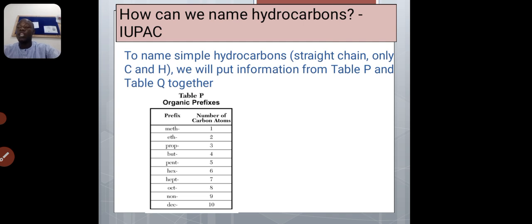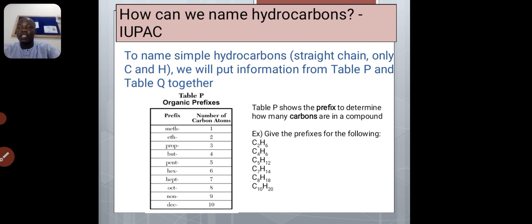If you remove 1 hydrogen from methane, you will have methyl. If you remove 1 hydrogen from ethane, you have ethyl. If you remove 1 hydrogen from decane, we have decyl.